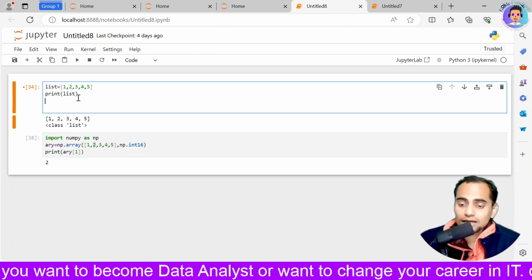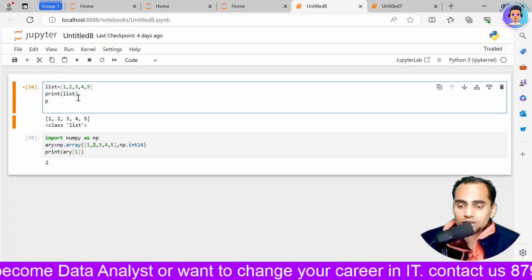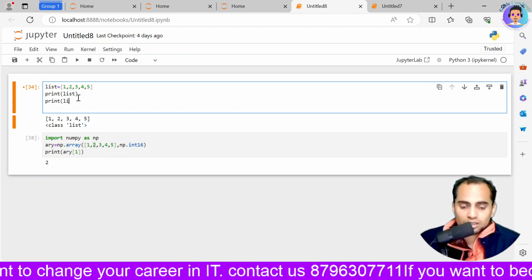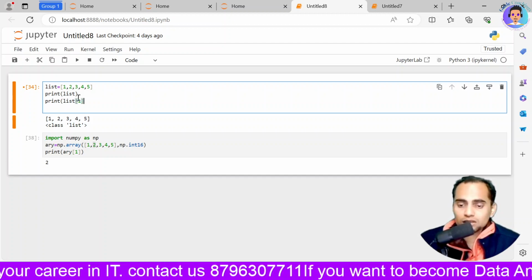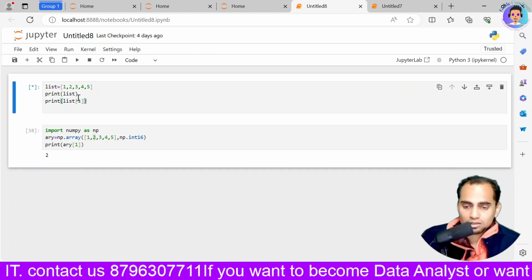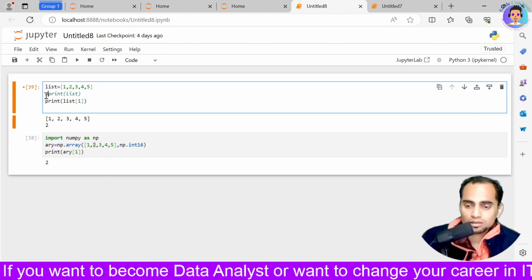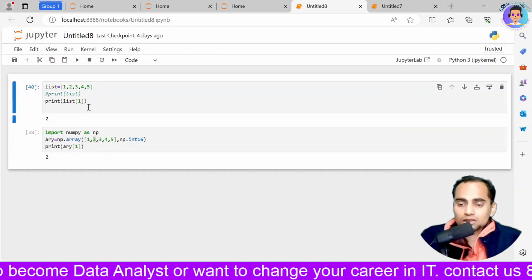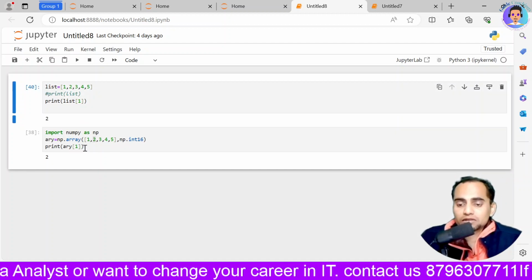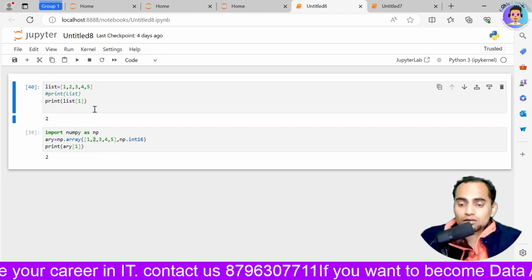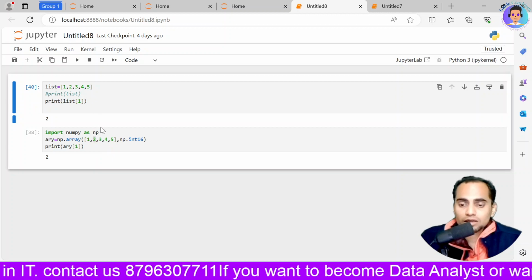Now if I do the same over here with print and the list, and write it like this, it gives me the value as this. So the traversing is again going to be the same.